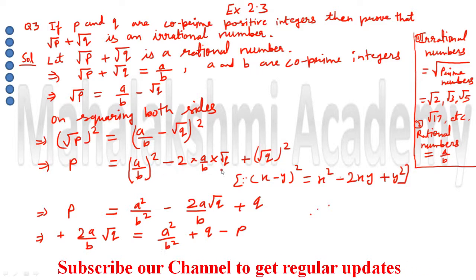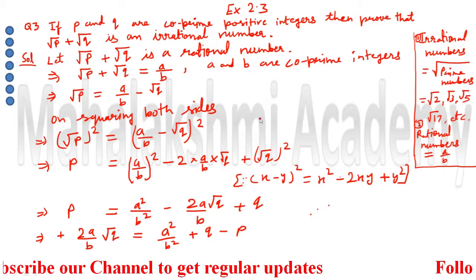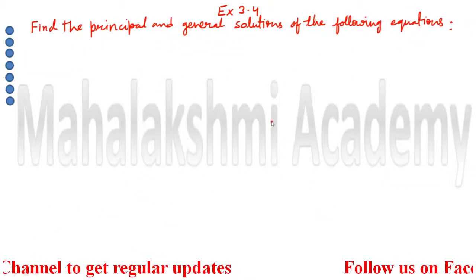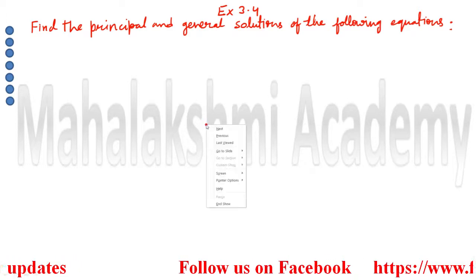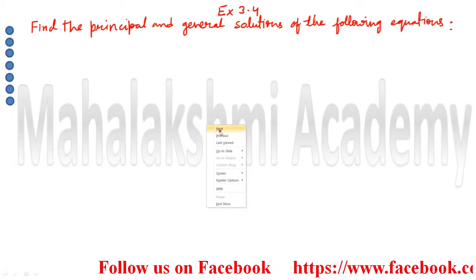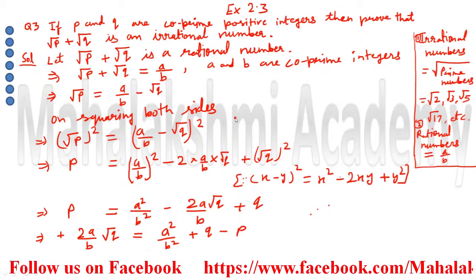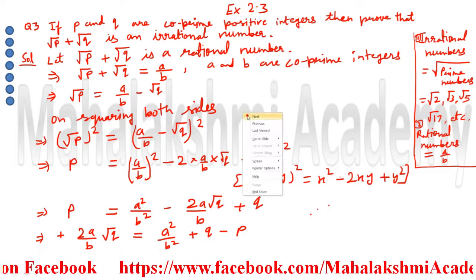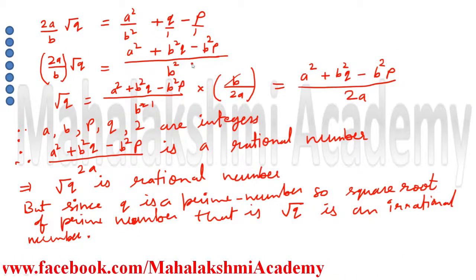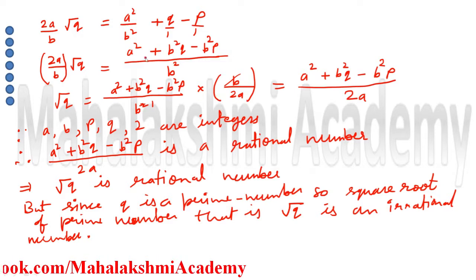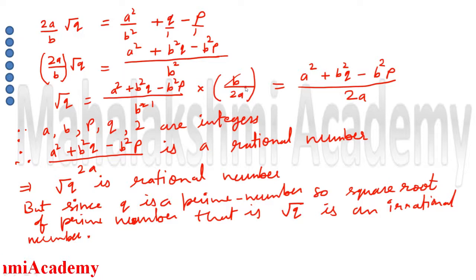I used x minus y whole square formula, and after that my target was to keep the root q alone. So the next is I took the LCM here. After taking LCM, I achieved this step, and then I shifted this fraction to the other side, and I cancelled it, and I finally achieved that it came in the form of numerator upon denominator.